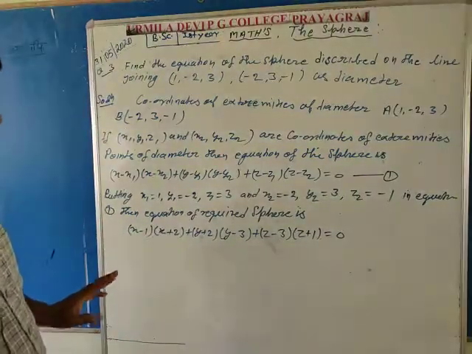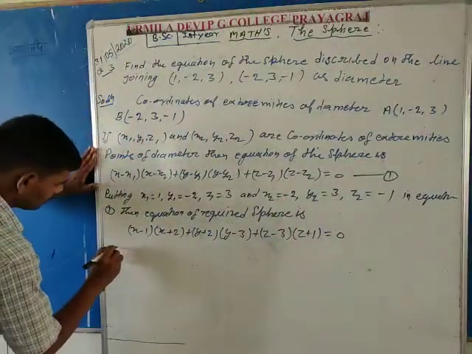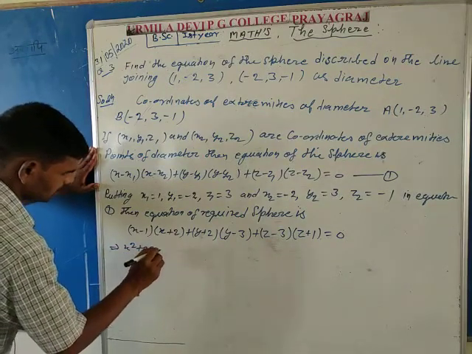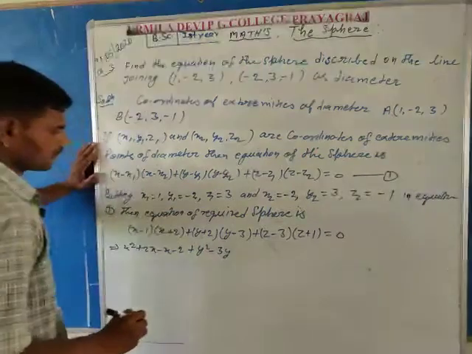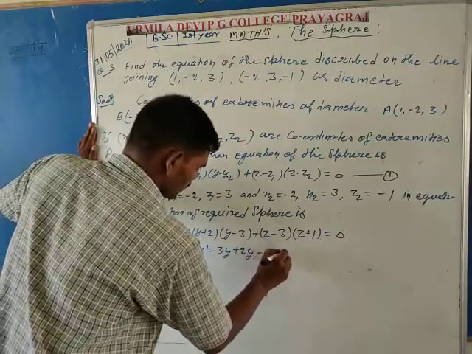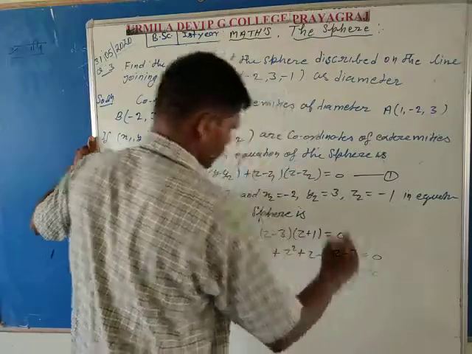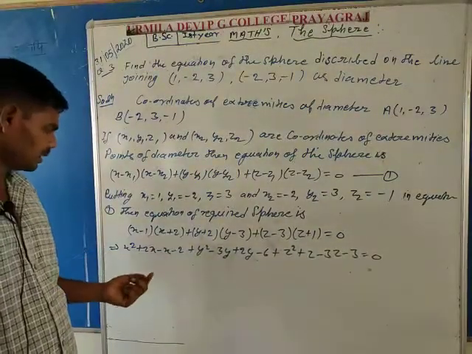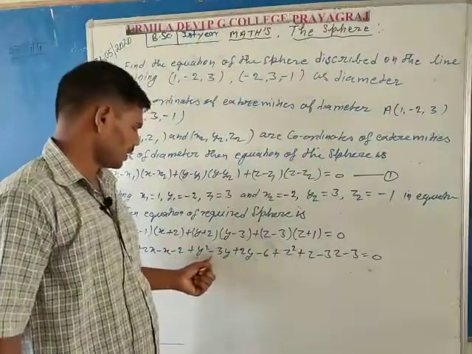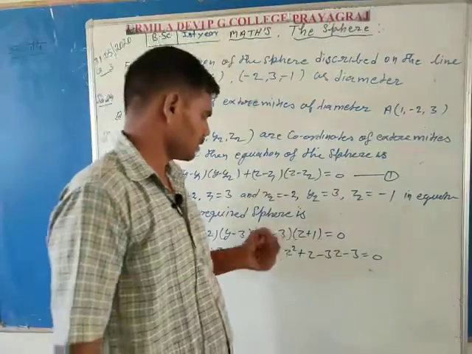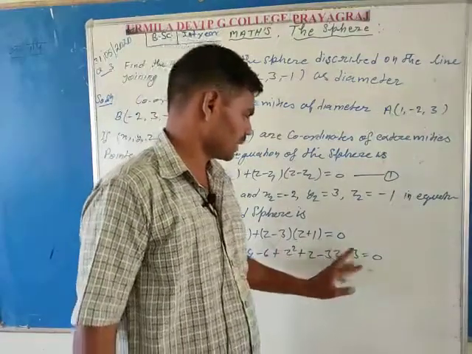This is the equation of the sphere in diameter form, but it is not the general form of the sphere. So first multiply the first bracket, second bracket and the third bracket. x square plus 2x minus x minus 2, plus y square minus 3y plus 2y minus 6, plus z square plus z minus 3z minus 3 is equal to 0.